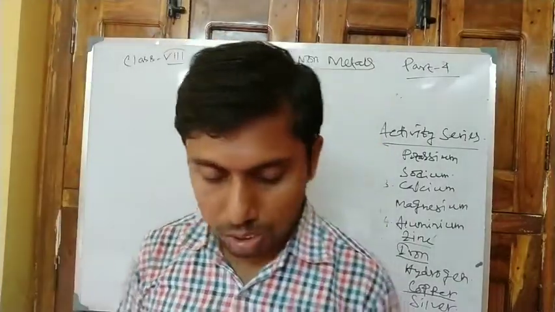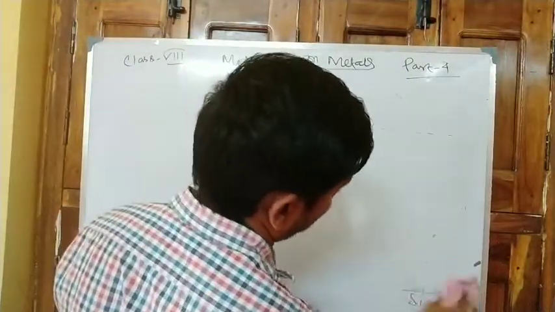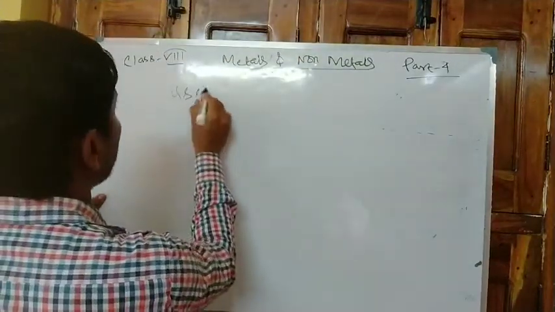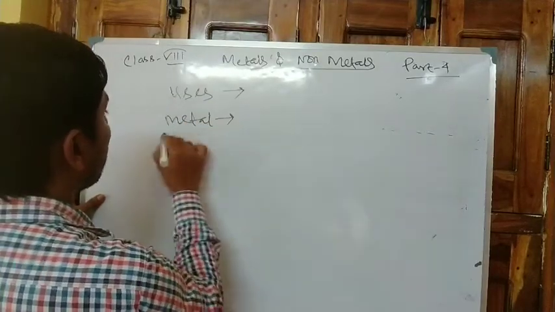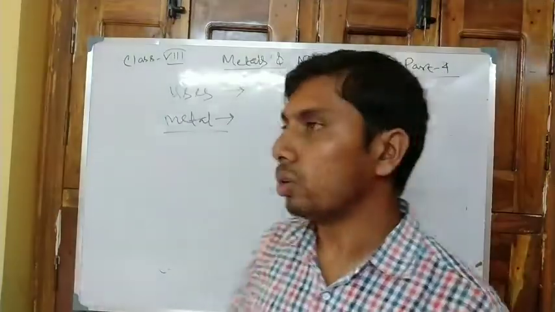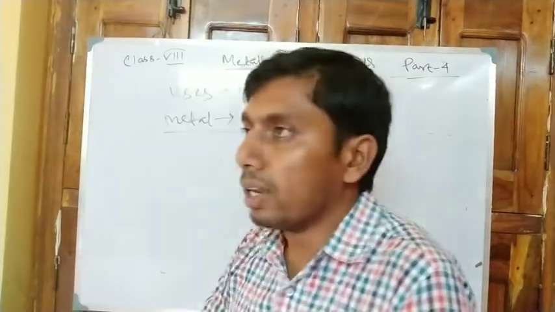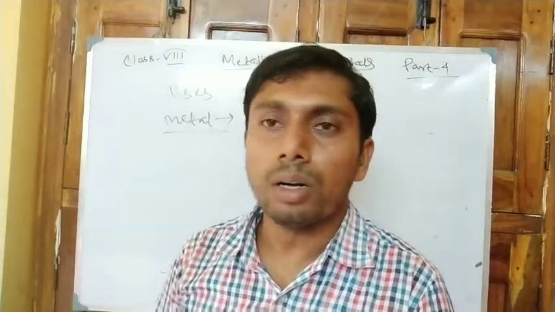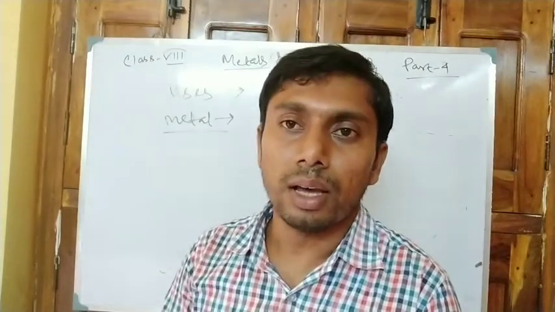Next, the uses of metals and non-metals. Nowadays we cannot live without using metals. There is a huge application and use of metals in our daily life, from our daily needs to our industrial needs, and also transport and everything.